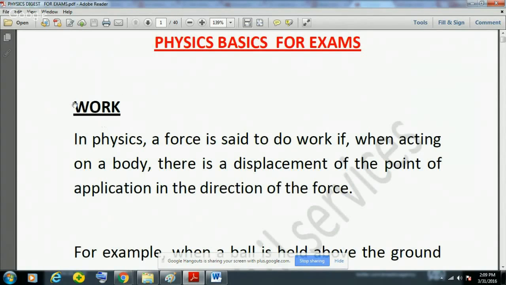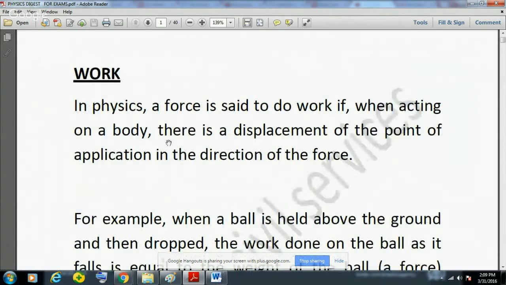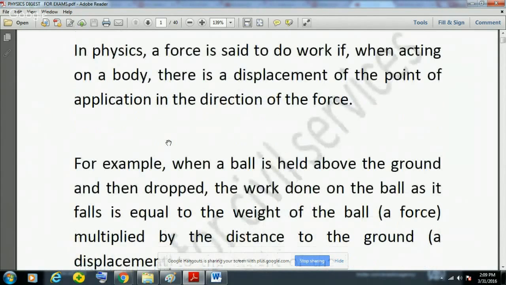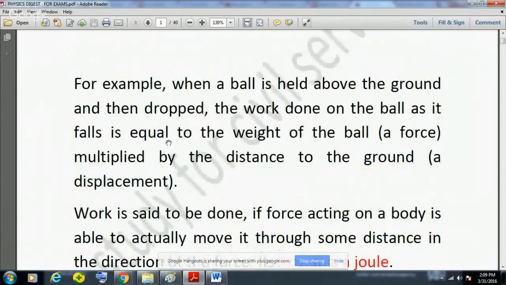In physics, we will start with the basic concepts. First is work. What is work? The formula is work equals force into displacement. A force is said to do work when, acting on a body, there is a displacement of the point of application in the direction of force. So work is equal to force into displacement.